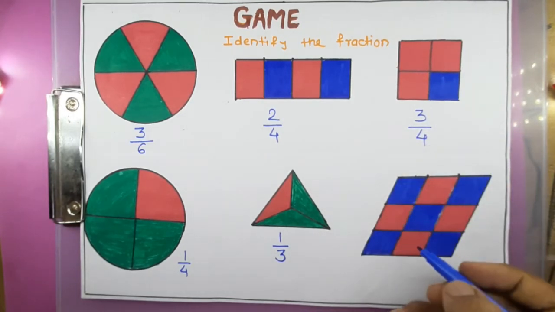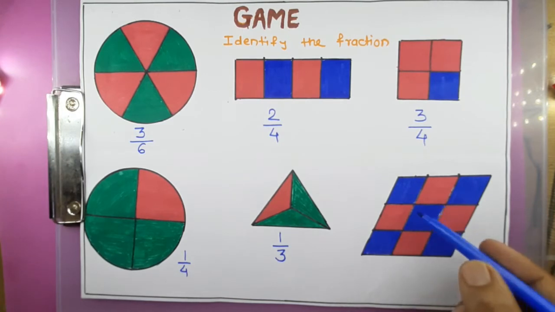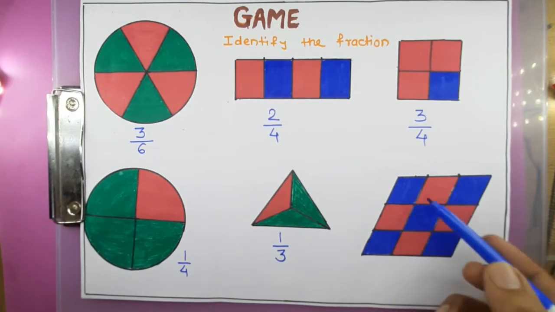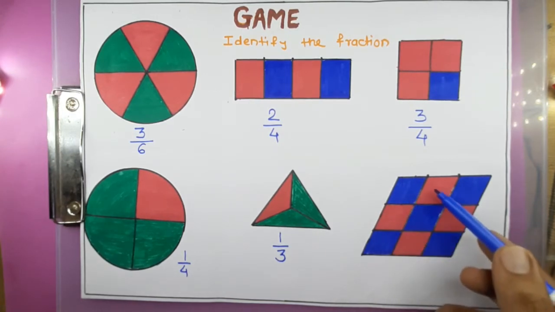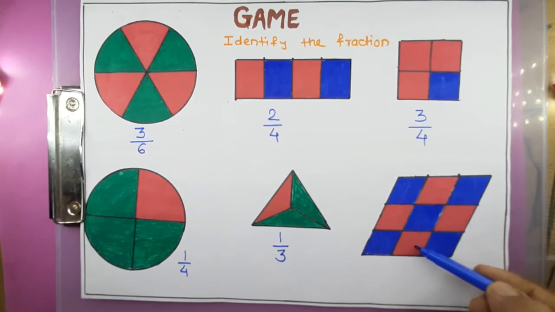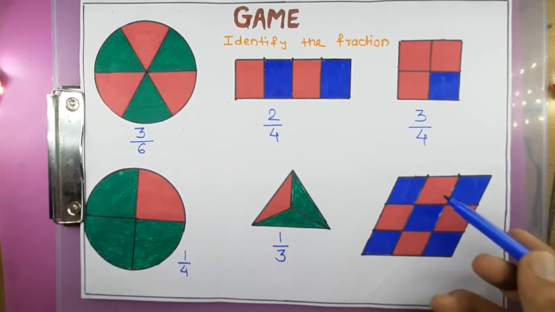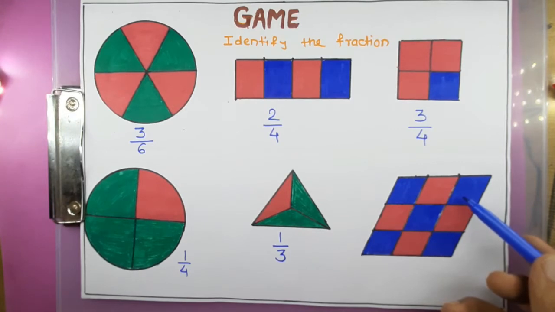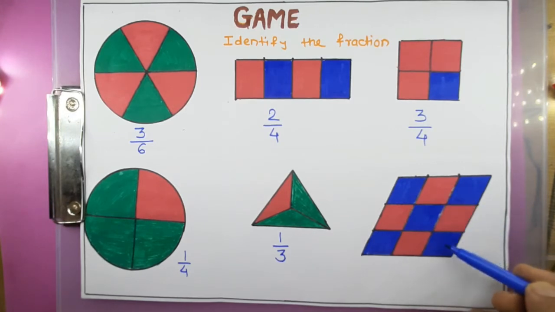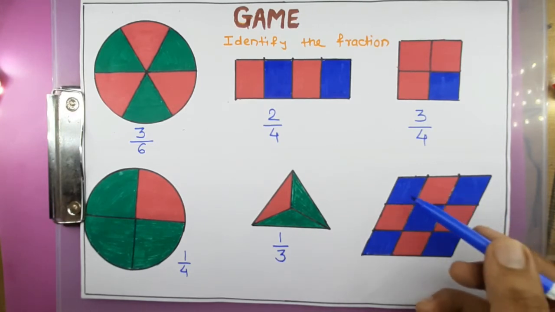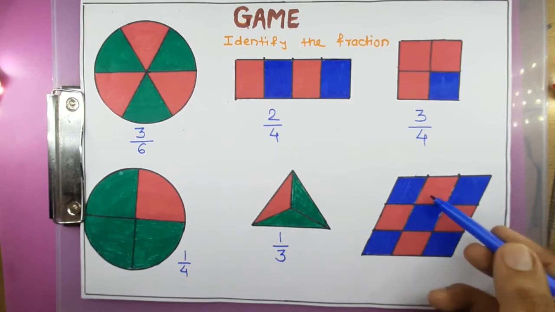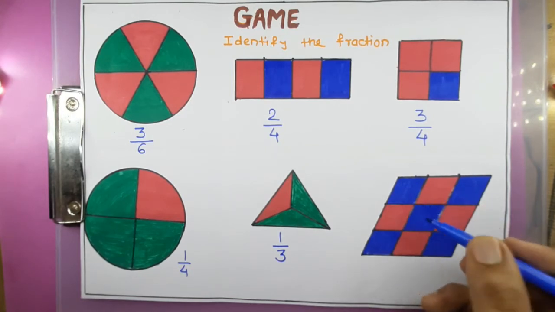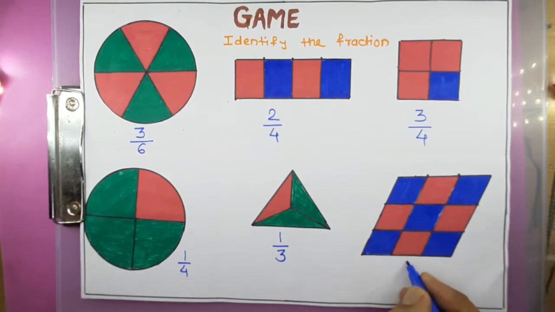In the last question, first we will count how many parts are there. So 1 2 3 4 5 and 6, 6 parts are there. From that 6 7 8 9, total 9 parts are there. From those 9 parts, 1 2 3 4, 4 parts are red. So I will write it as 4 upon 9.